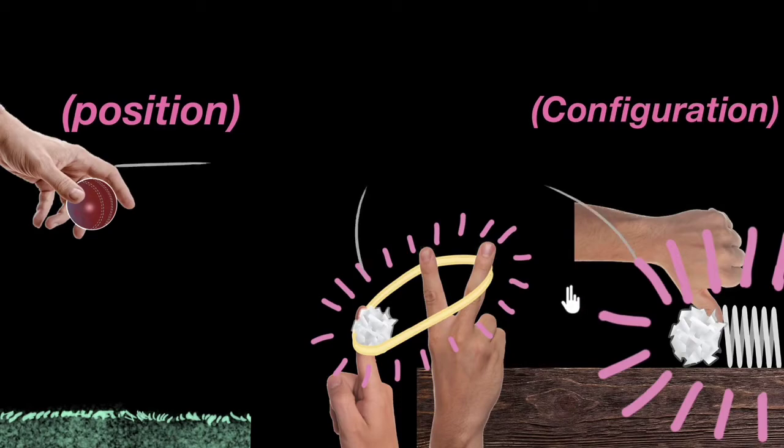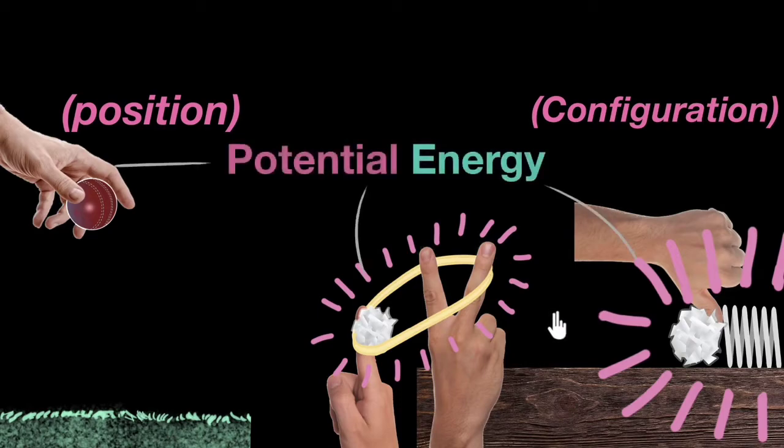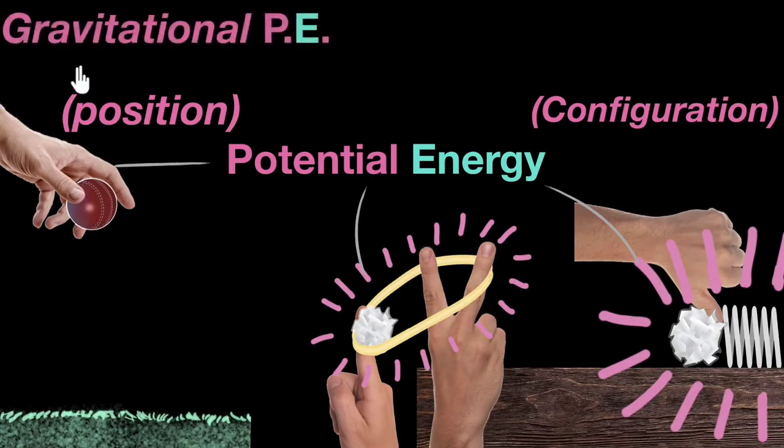And that's why we call these energies potential energy. So the word potential is basically saying these energies are waiting to be kinetic. It's not kinetic yet, but it's potential. It's just waiting for it, okay? And what does potential energy depend on? Well, it can depend on the position of the object, or it can depend upon the configuration of our objects, all right? So over here, we can say the energy in gravity is gravitational potential energy.